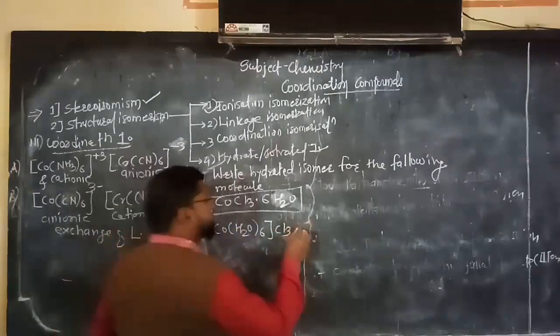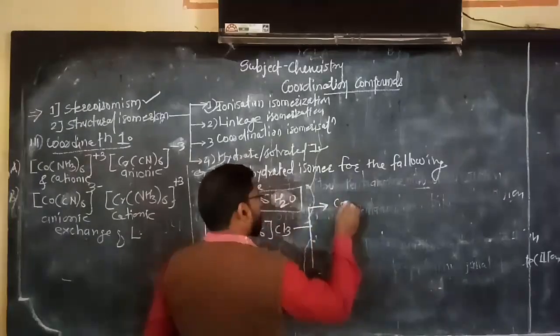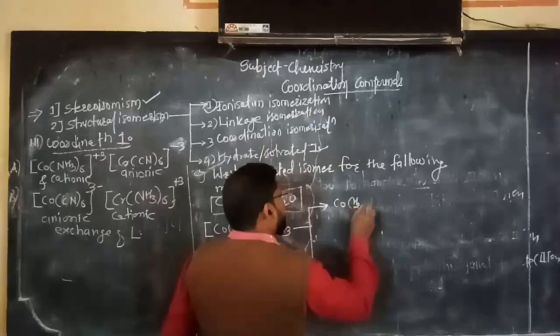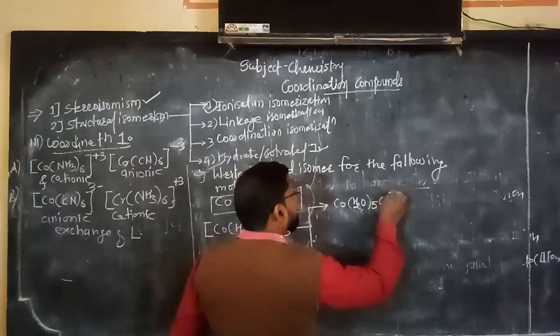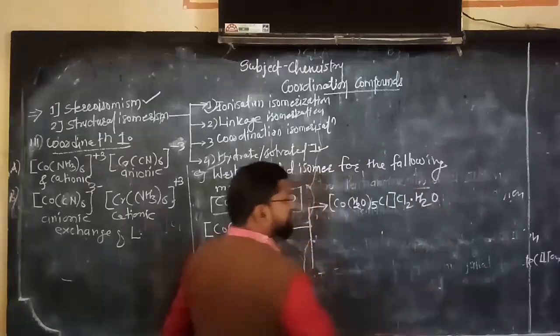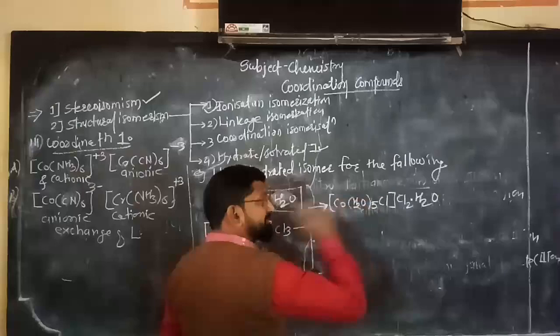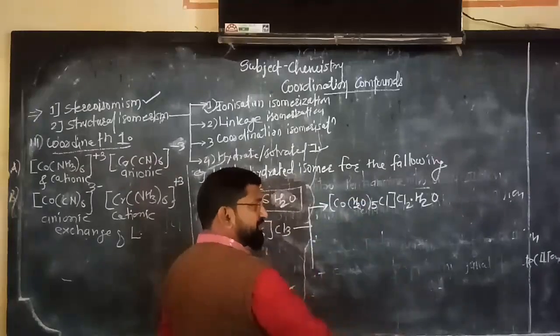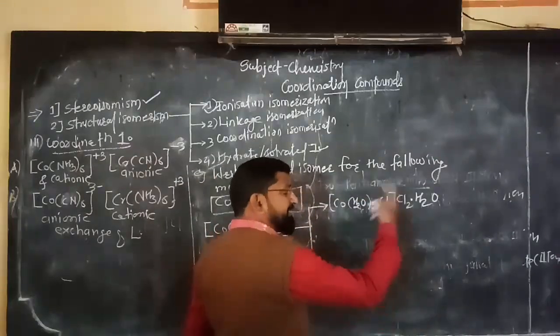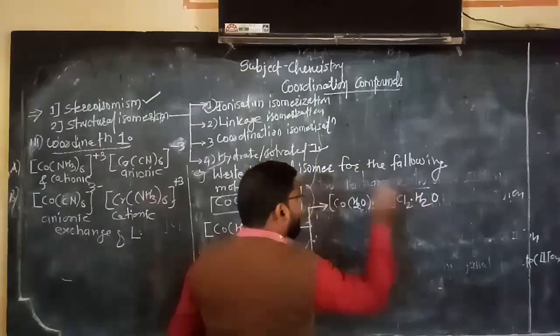Okay, so see here what happened. First we write [Co(H2O)5Cl]Cl2·H2O. One of the water molecules goes outside and one of the chlorides comes inside. So there is an exchange between the water molecule and the counter ion between the inner sphere and outer sphere.